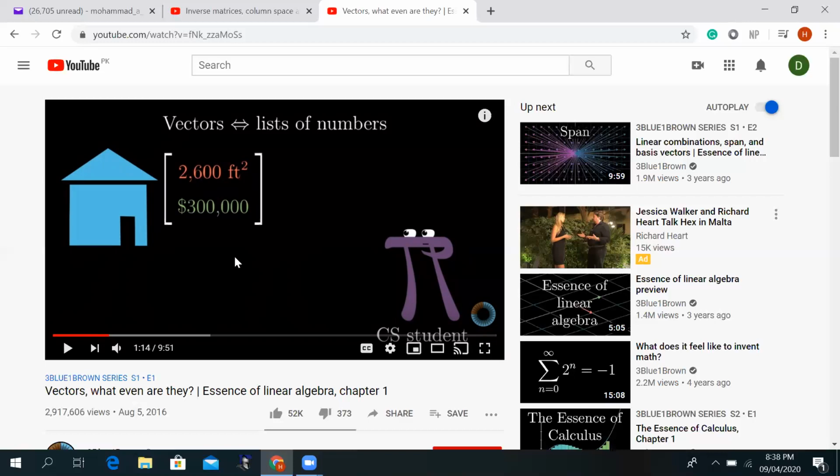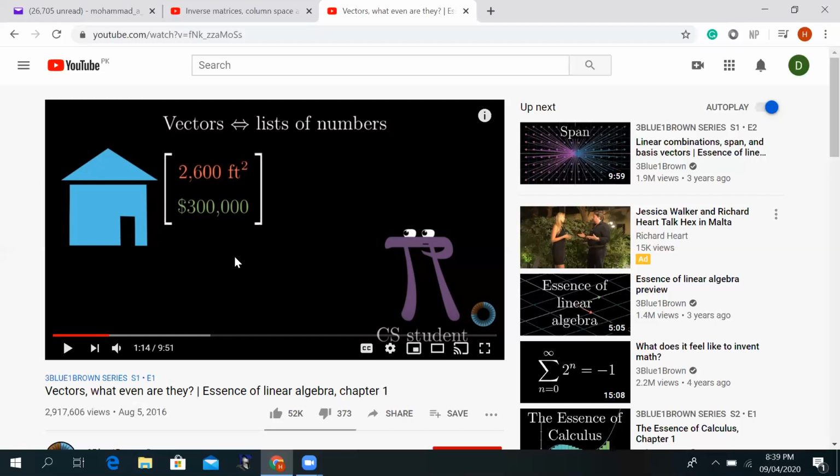Of course, the units are different and they are not the same thing, so I cannot add them. They will remain separated. But I want to enclose them in the square bracket just to make them something that represents one particular house, one object. Because they are features of one object, I put them in one square bracket.